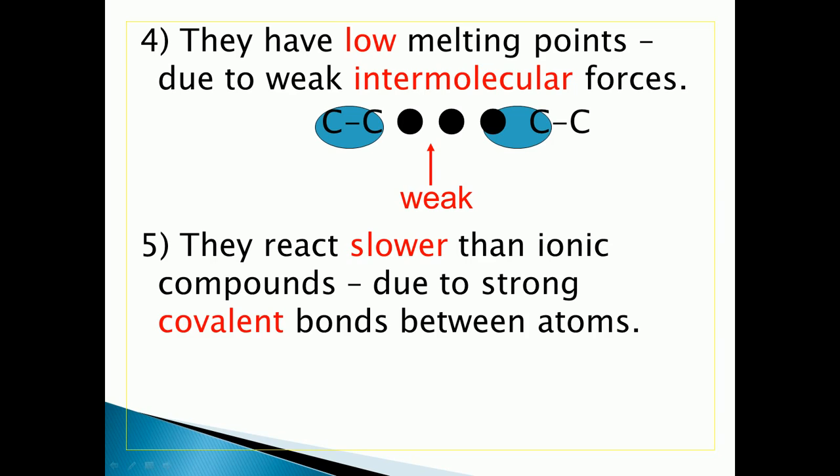Also, organic compounds react slower than ionic compounds due to strong covalent bonds between atoms. If we compare the bonding of ionic bonds with covalent bonds, in this case the reaction is slower than for ionic compounds due to the strong covalent bonds between atoms. Now here the covalent bond is strong. The covalent bond, this is strong. And this is another situation where the interaction is also strong.